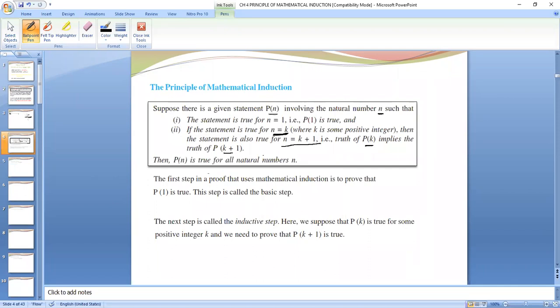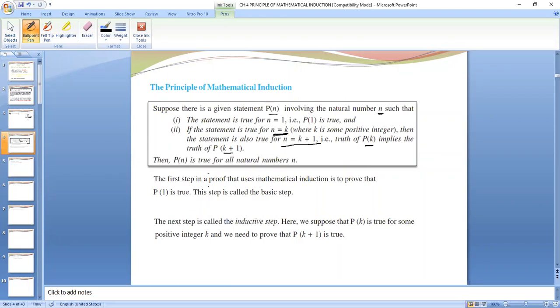The first step, n equals 1, the result will be true. The second step, we will be assuming that the result is true for n equals k. The third step, we will actually prove that if it is true for n equals k, it is true for n equals k plus 1. If it is true for n equals k plus 1, then our result is true for all natural numbers n. This is our principle of mathematical induction.